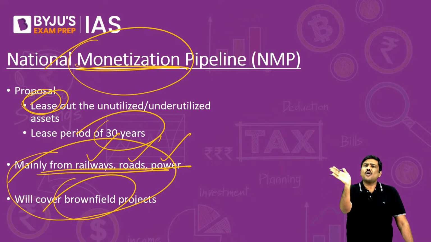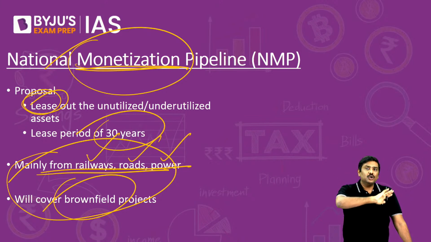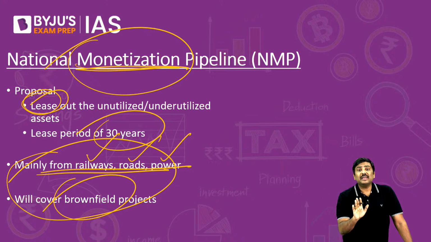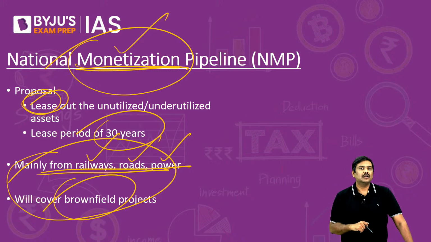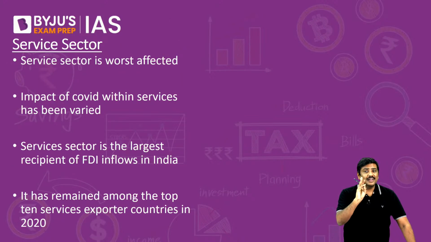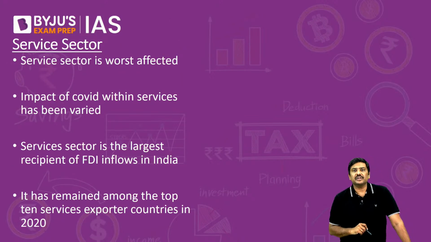Those projects which are already set up, either they are not being utilized by the government or they are being underutilized. So only those brownfield projects which are underutilized or unutilized will be put up under the National Monetization Pipeline. Done? In the context of infrastructure, these are the two very important points.